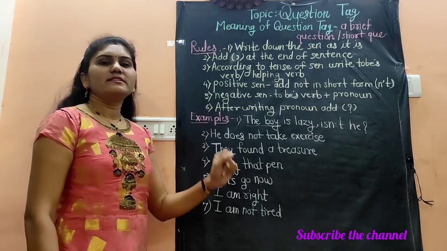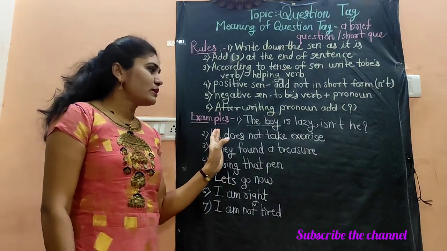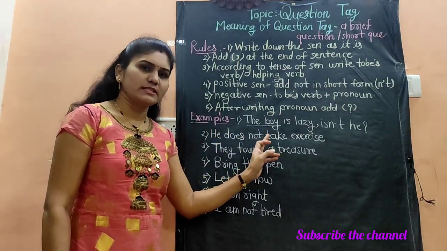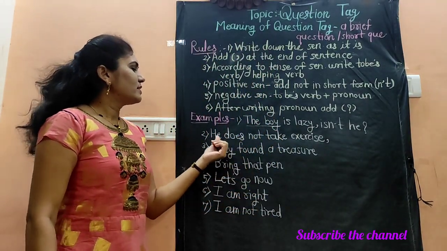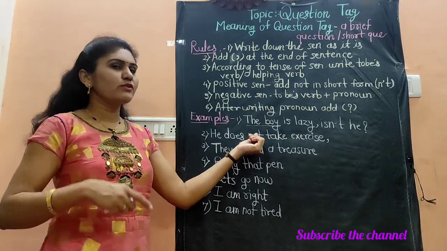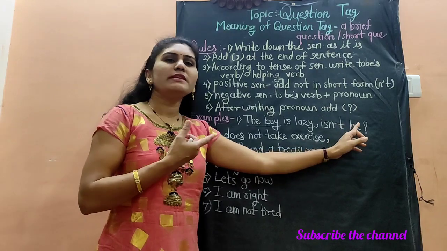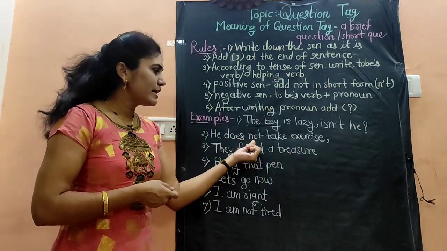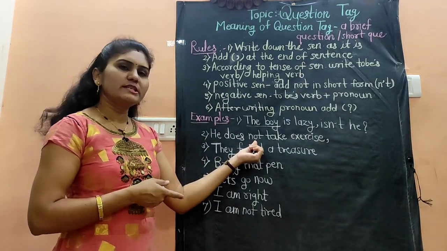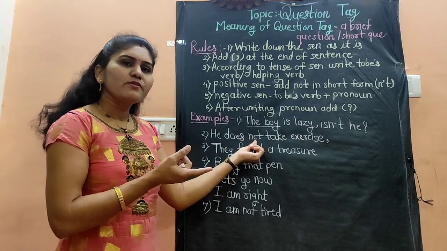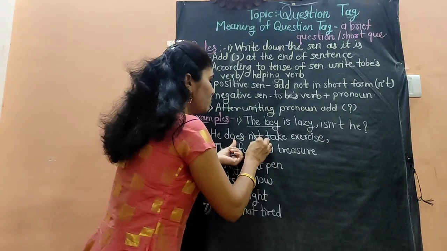So let's see the second sentence. He does not take exercise. So what we will do, first we will write the sentence as it is, then we have to add comma. Then the sentence is negative, so the question tag will be positive. If the sentence is positive, the question tag will be negative. Here the sentence is negative because here does not, the words are given, so this is the negative sentence. So while writing the question tag, we have to write the question tag positive, means we have to remove not.